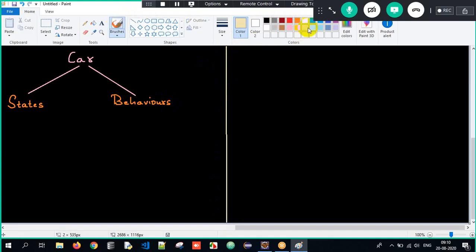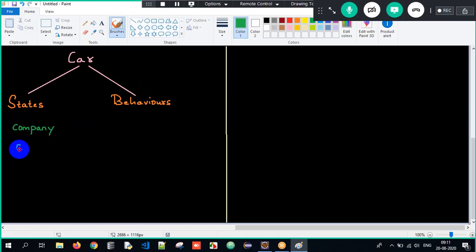When I consider car as an object, what are the states of a car here? The first one is every car will have something called the company who will manufacture. Correct? Maruti Suzuki, Honda, Audi, Ferrari, and so on. Every car will have the company name. It is some data here.